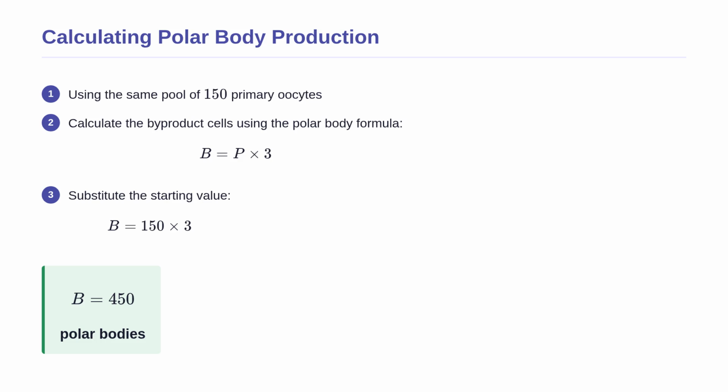Let us continue with our previous example to see exactly how many polar bodies are generated as a byproduct. We are still working with the same starting pool of 150 primary oocytes. We are asked to find the total number of discarded polar bodies. We choose this specific formula to account for the 3 non-functional cells produced during the unequal meiotic divisions. We substitute 150 for P and multiply by 3. The final answer is 450 polar bodies.